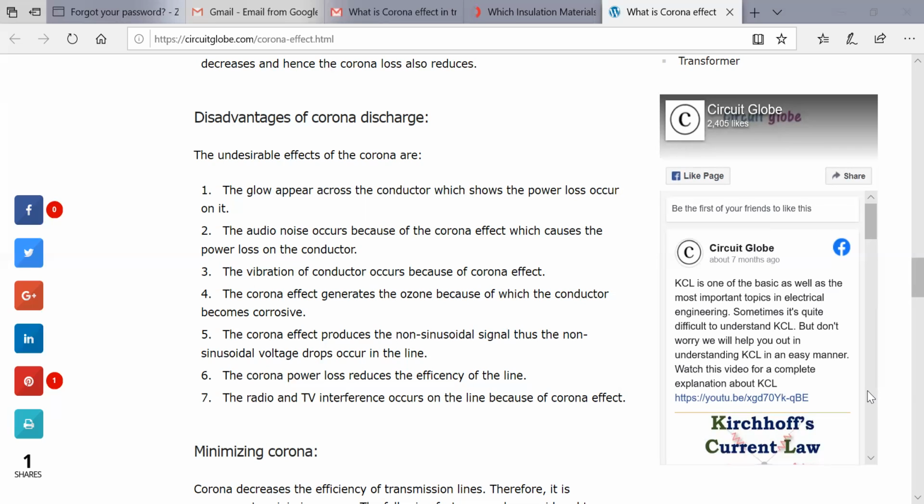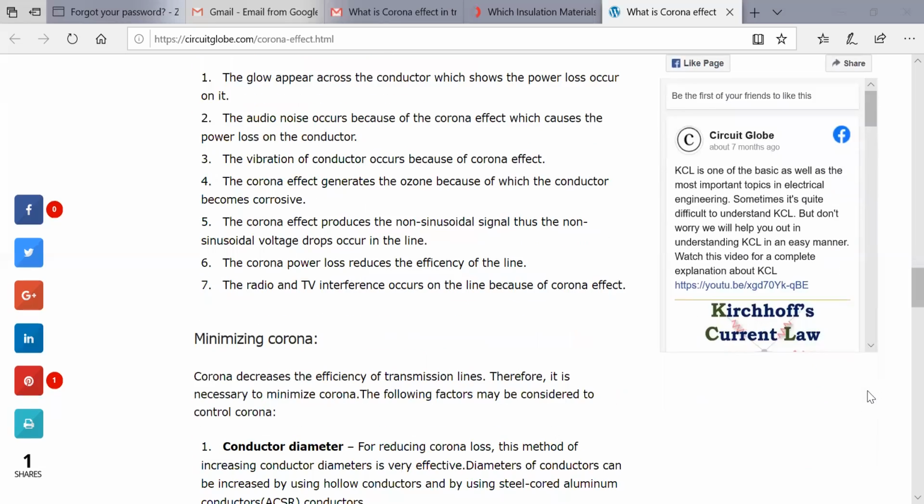So the corona effect produces a non-sinusoidal signal, and that non-sinusoidal voltage drop will occur in the transmission line. Then the corona loss will obviously reduce the efficiency of the line. Then radio and TV interference will occur in the line because of the corona effect. So these are the disadvantages of corona discharge.